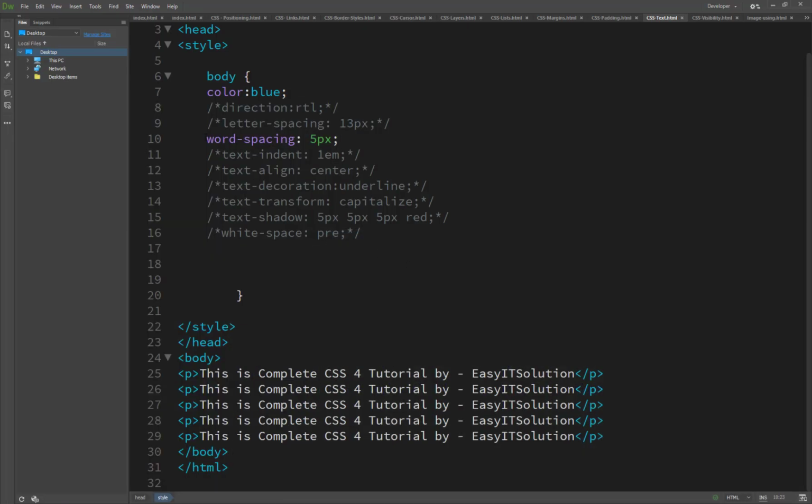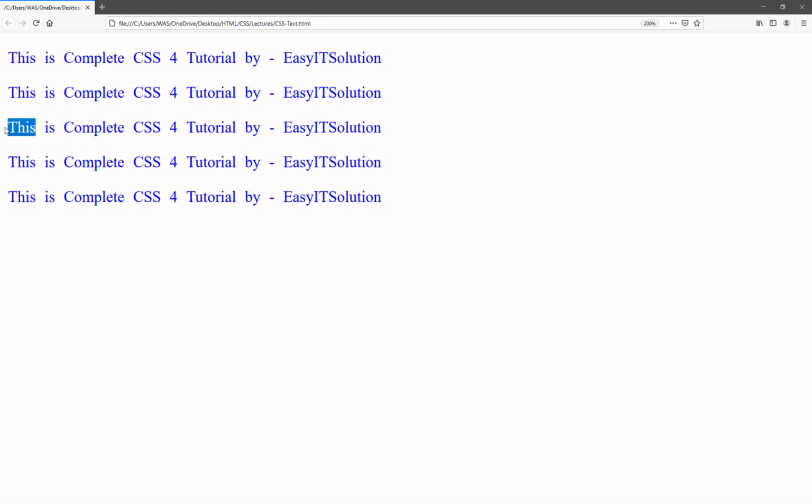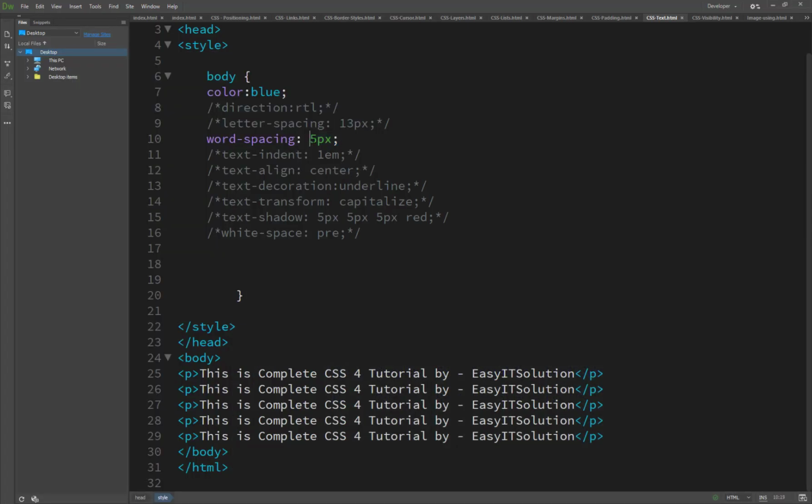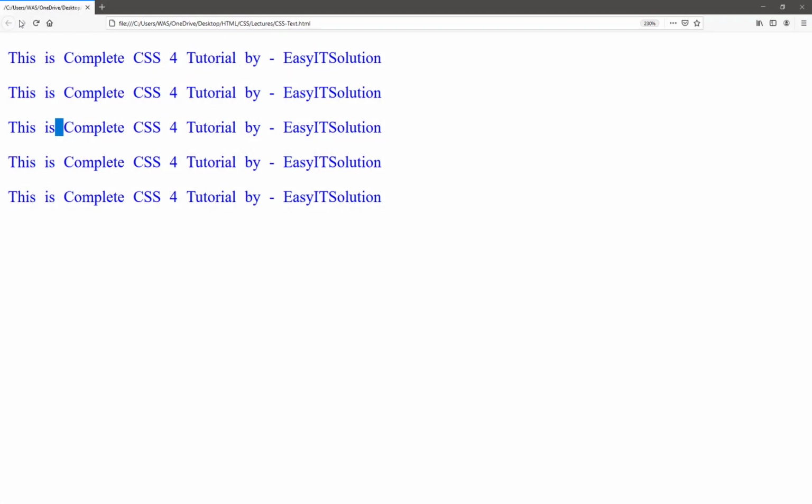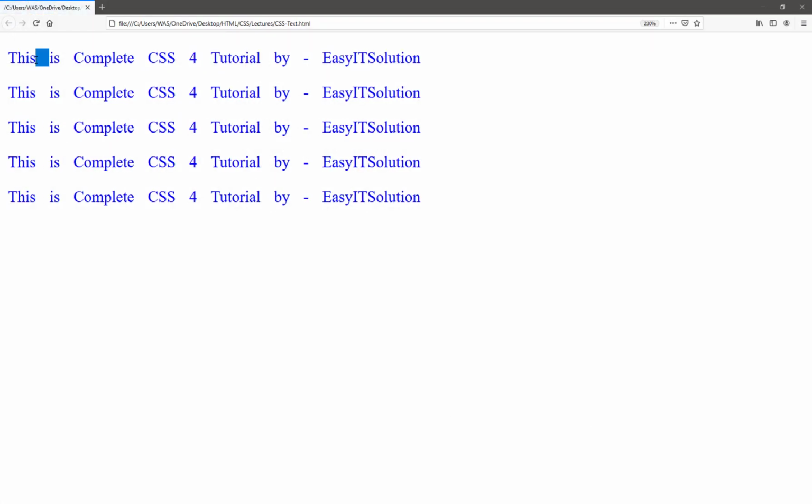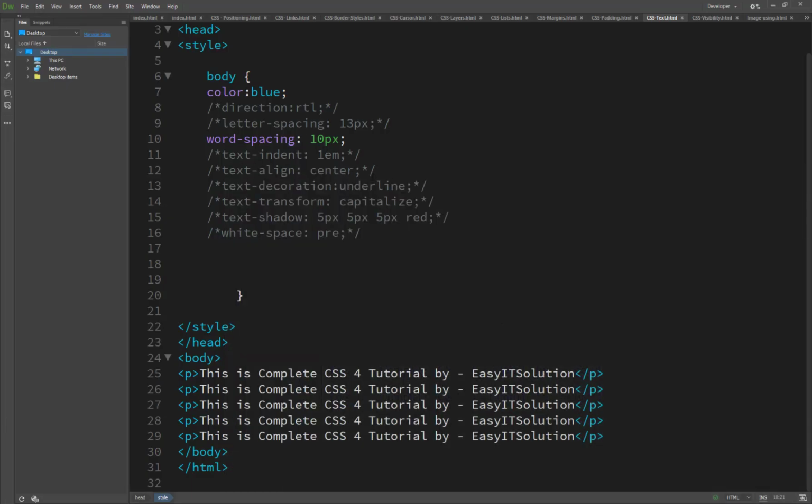So word spacing is the space in between the words: this is one word and this is another word, and this is the space between the words. If I set it to 10 pixels, it applies to the words. Inside a word there is no extra space between the letters, but between the words the space is much larger. So here is the thing.